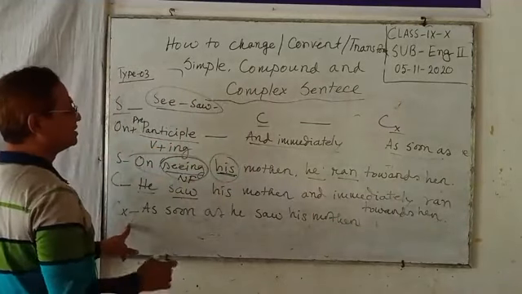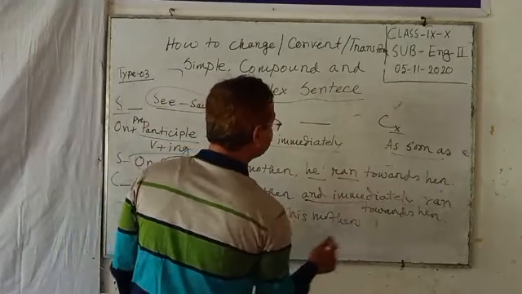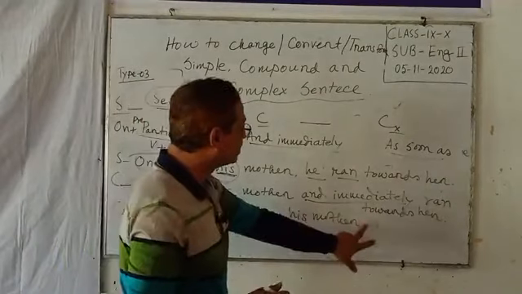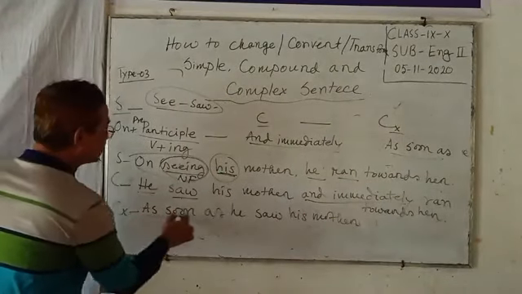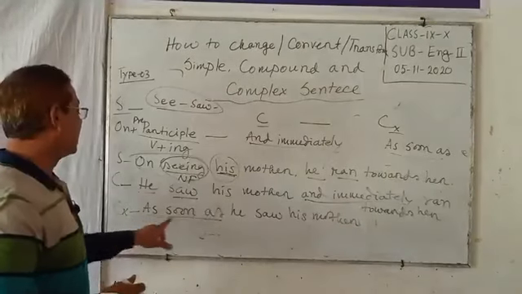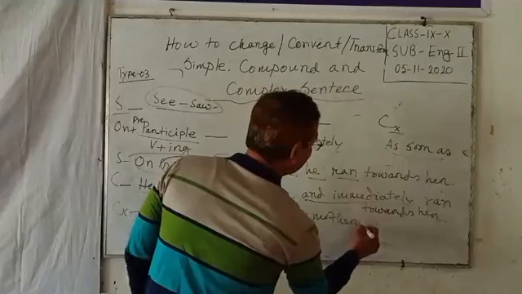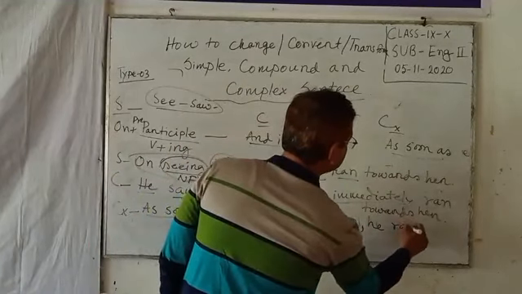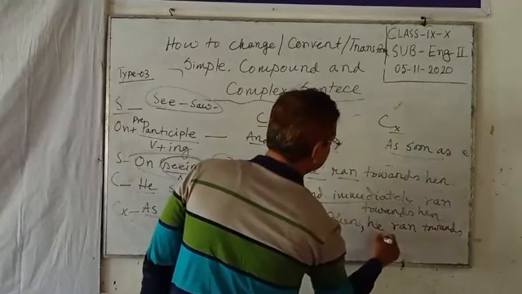In complex sentence, look at the board. And immediately is a coordinating conjunction. No coordinating conjunction is used in complex sentence; only a subordinating conjunction is used here. As soon as he saw his mother, comma, he ran towards her.